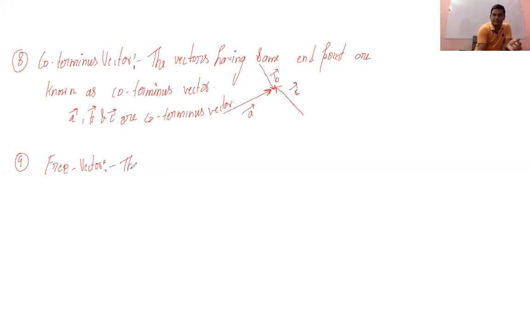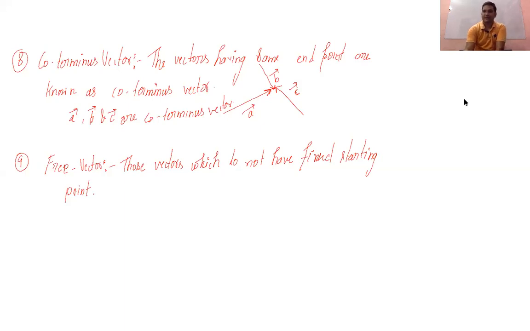Those vectors which do not have a fixed starting point are known as free vectors. Okay, we can take an example. The example is the displacement vector.